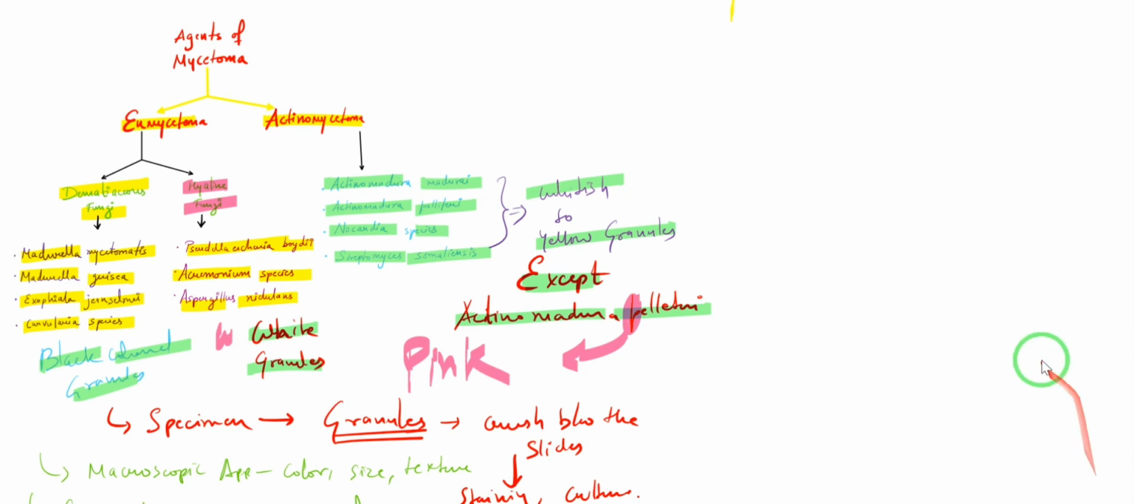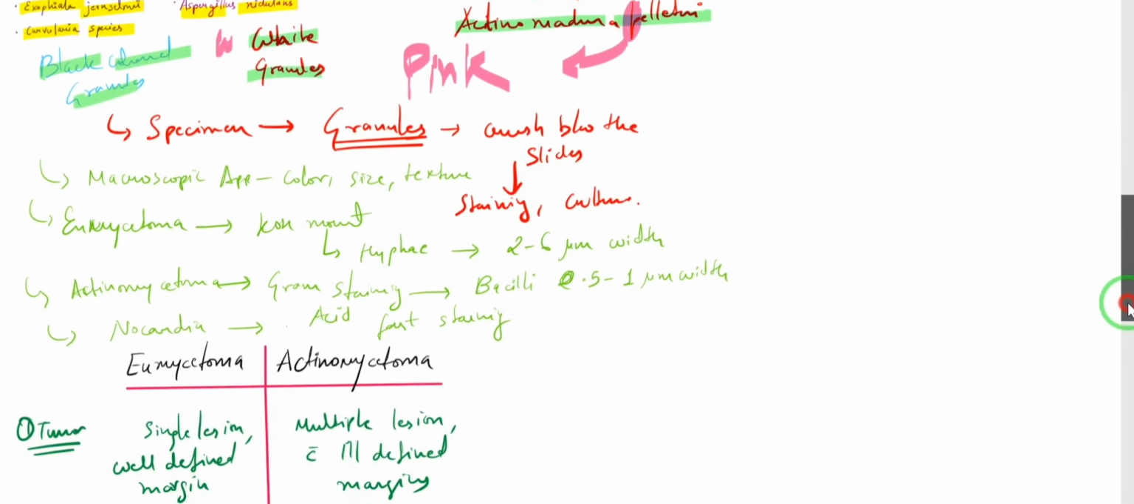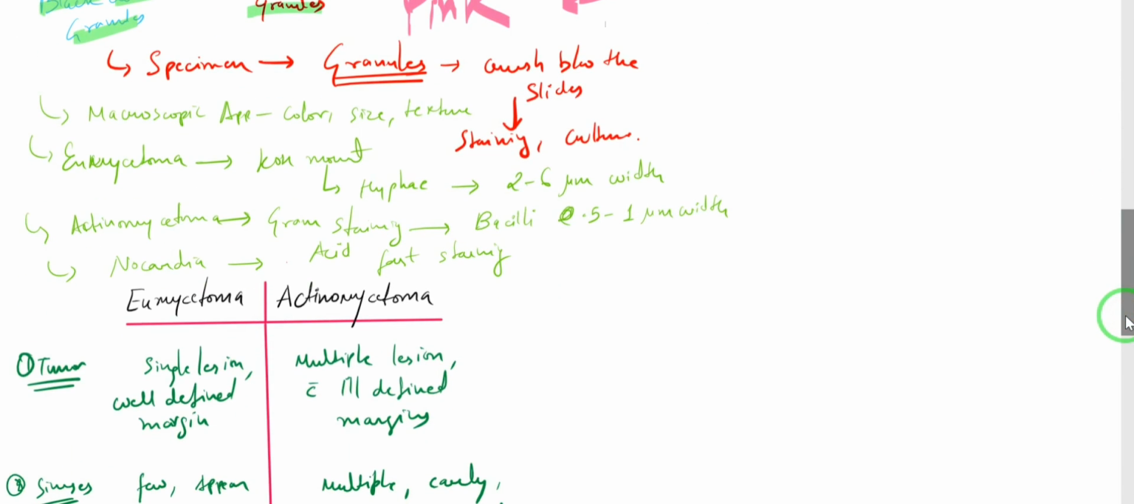Then for the lab diagnosis, we are going to collect the specimen from the patient. That will be your granules from the lesion, right? And then you can comment on the macroscopic appearance, and you can anticipate what the causative organism is in this case. And then according to what you are suspecting, you are going to do the test. Like in case of eumycetoma, you're going to do a KOH mount, right? And in case of actinomycetoma, you're going to do a gram staining. And if you're suspecting Nocardia, you will do acid fast staining, right?